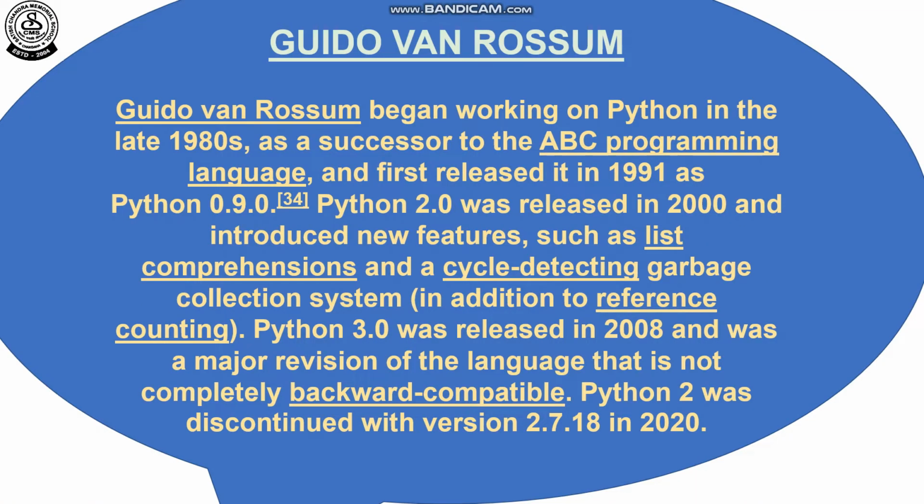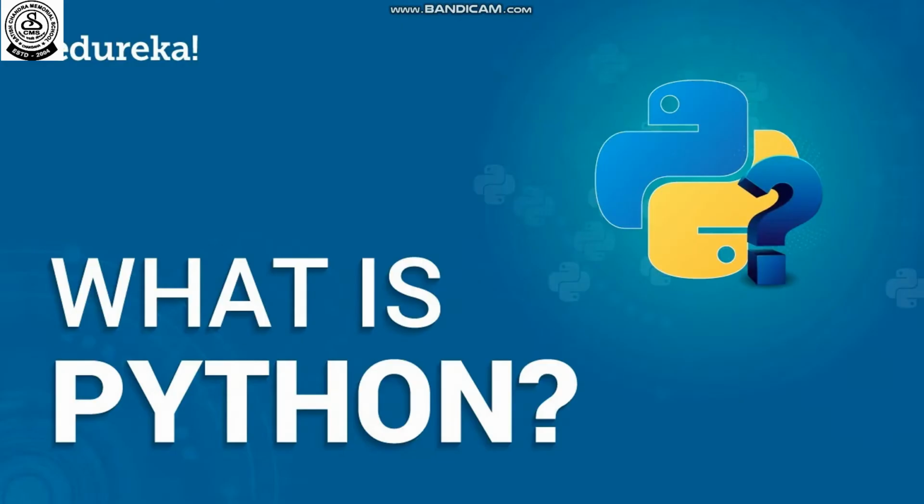So now, what is the history? Actually, Guido van Rossum in the 1980s was doing some work with mathematics, because he was a mathematician, also a computer scientist. He invented Python in his computer lab. And now, come back to Python.